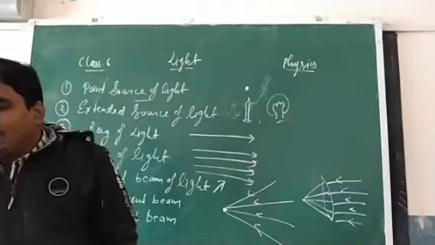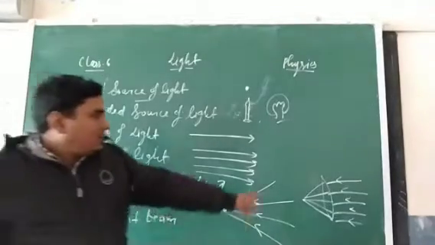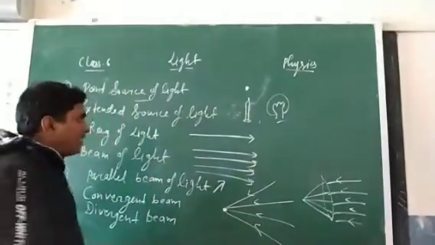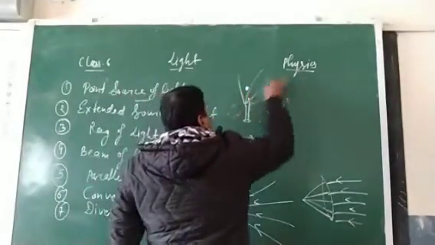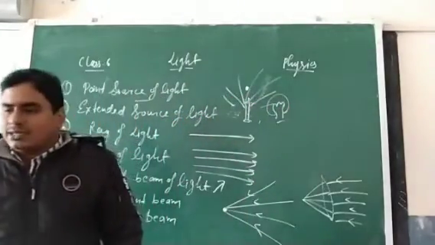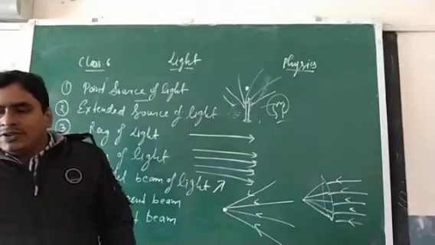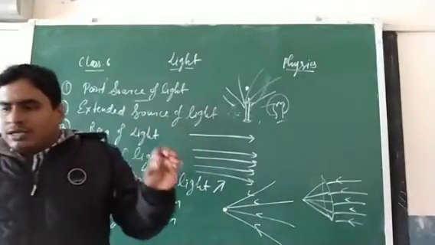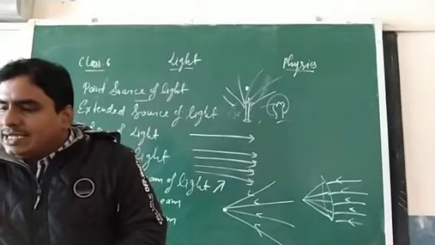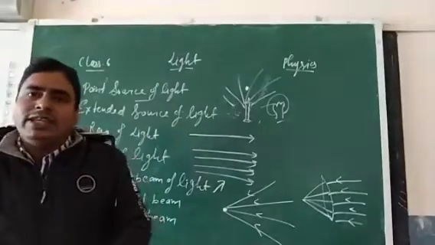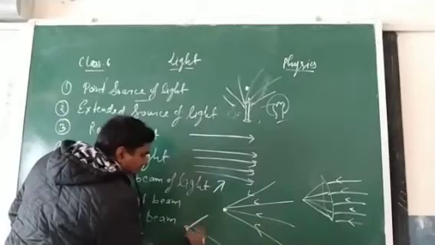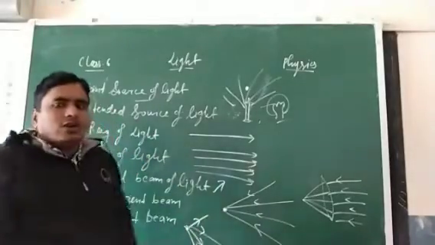Parallel rays of light meet the convex lens. Convex lens. That is a convergent beam of light. Divergent beam of light: the rays start from a source like a burning candle and spread in different directions. When the rays of light start from a point and travel in different directions, then these rays are called